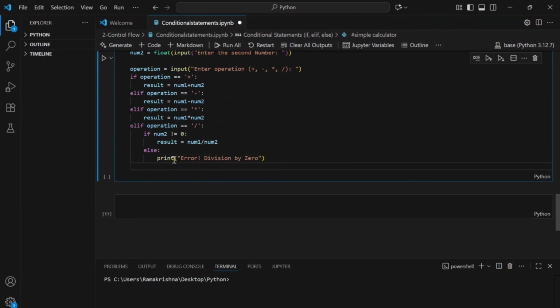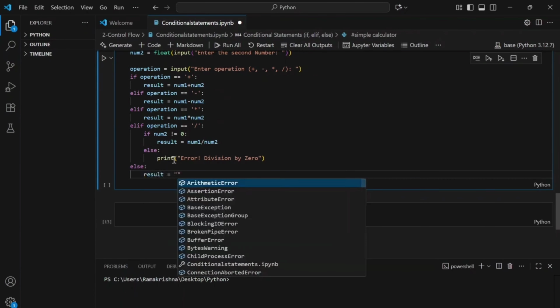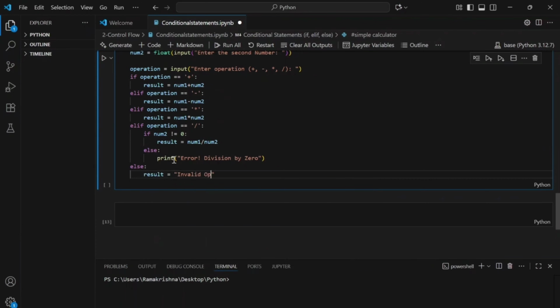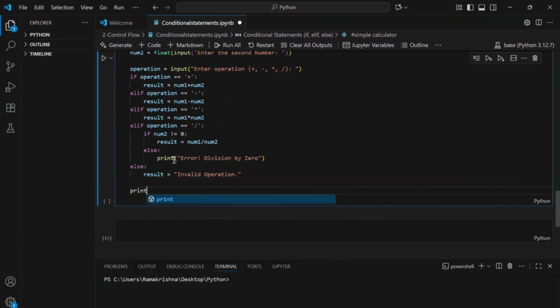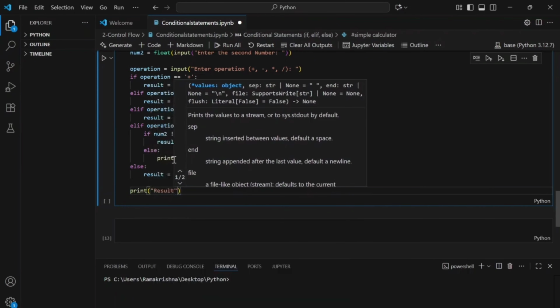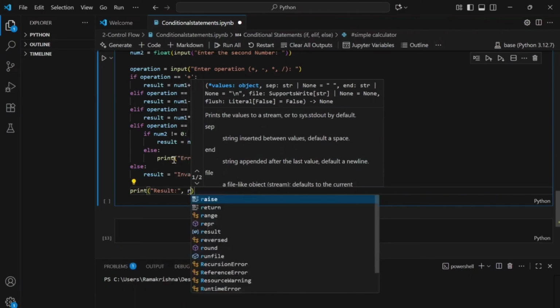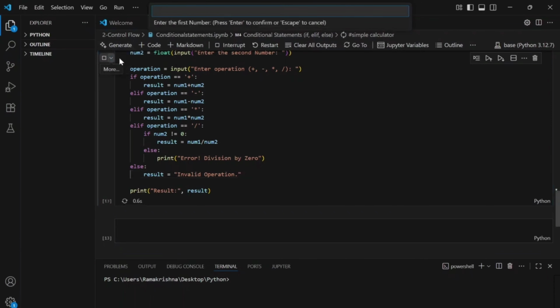Then I'm coming out of the if block here and I'm going to write else, the result is equal to invalid operation. And at the end I'm going to print my result here, print result comma result. So let us go ahead and execute this piece of code. We'll see how it behaves.